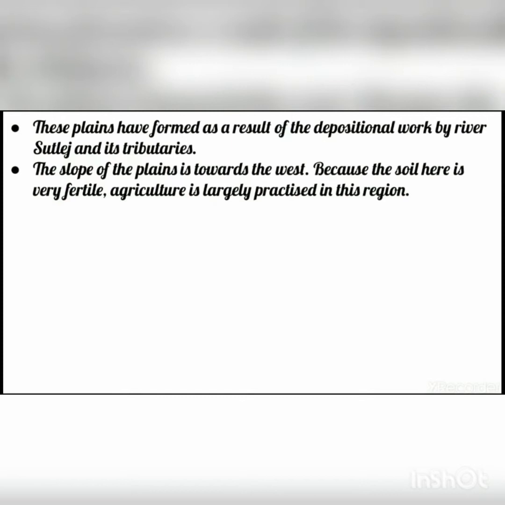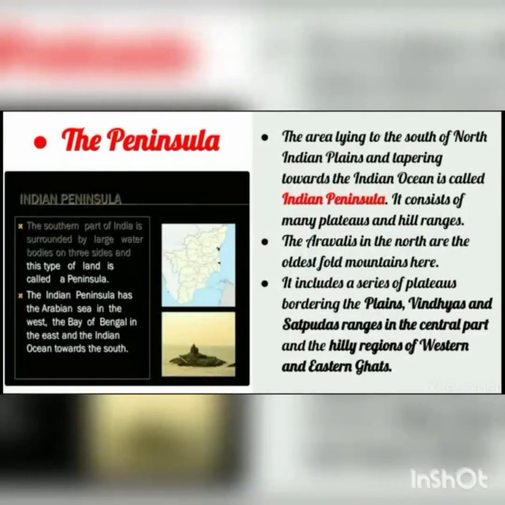Depositional work means, when the river Satluj and its tributaries are flowing, along with the water they bring sediments, and sands are also carried away. Afterwards, when the speed of the river becomes slow, those materials are deposited there. So these Punjab plains have been formed because of that only. The slope of the plain is towards the west, and because the soil here is very fertile, agriculture is largely practiced in these regions. Now next is the peninsula.